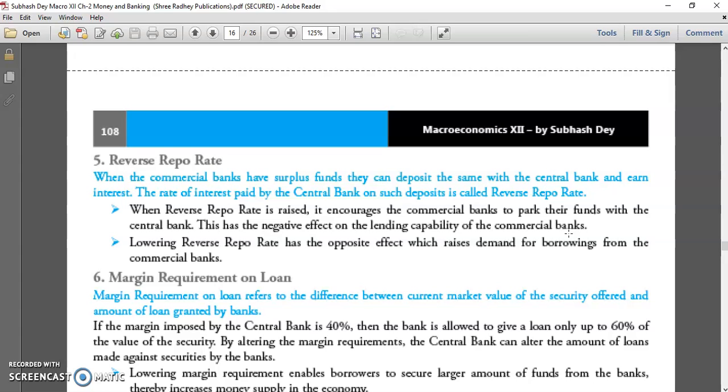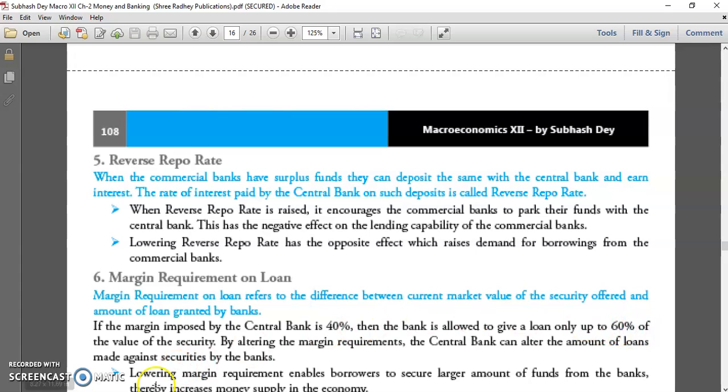So sometimes RBI increases the reverse repo rate, only when it feels there should be less money in the market. Once RBI increases the reverse repo rate, commercial banks tend to lend to RBI to get more interest. So the money left with commercial banks is less, money in the market contracts, and inflation goes down.